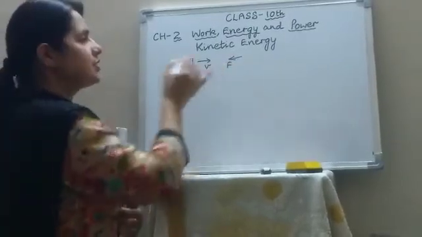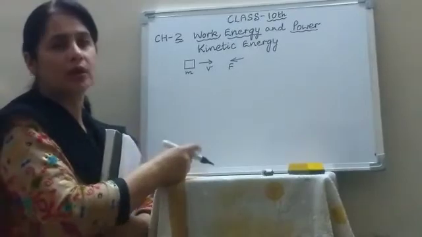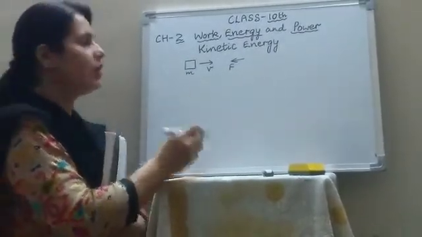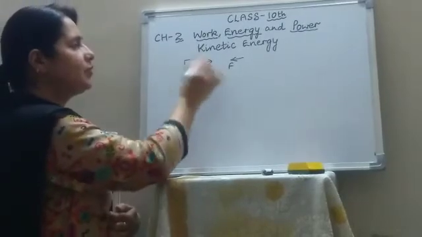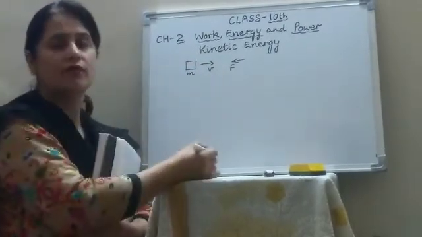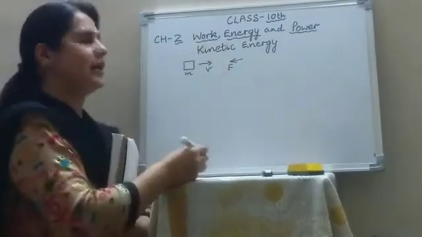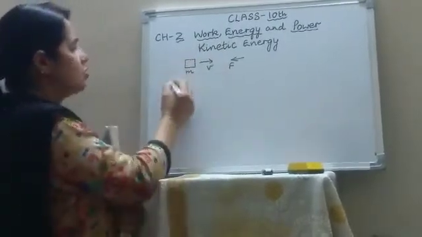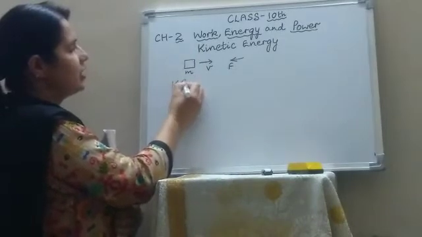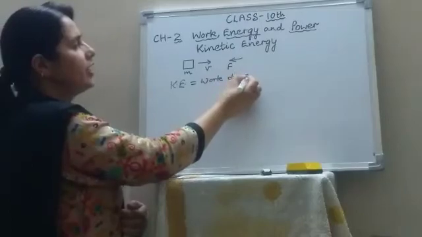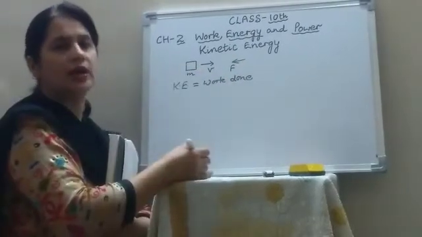The work spent in stopping the body is called kinetic energy, because some work must be done by the body in overcoming the retarding force. This work done is stored in the body in the form of kinetic energy. So, kinetic energy equals the work done by the body against the retarding force.